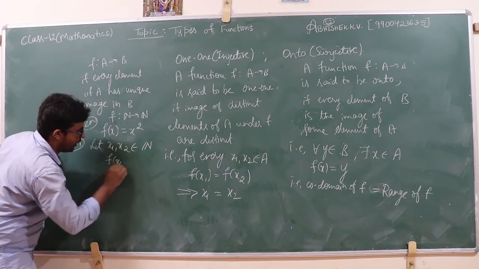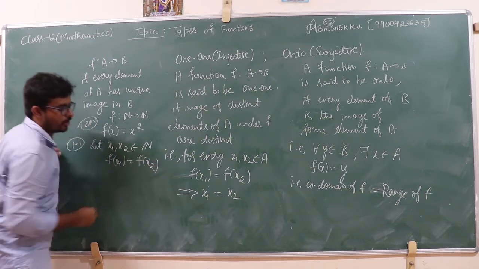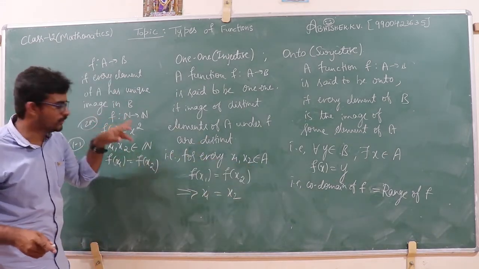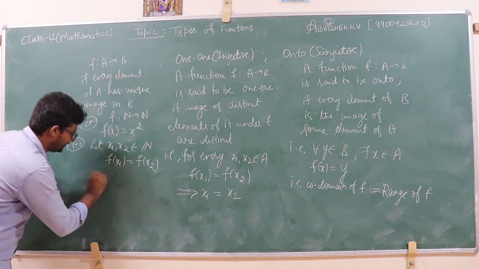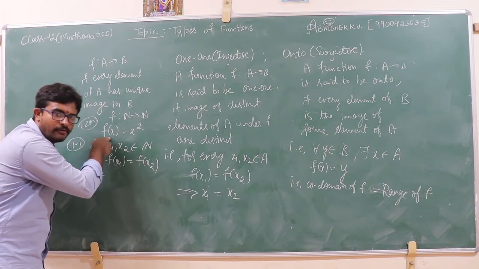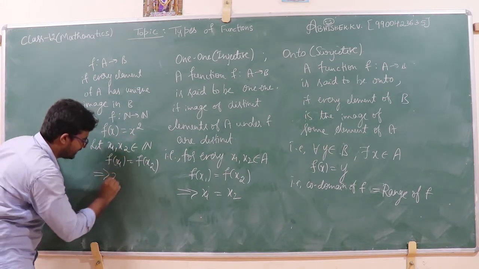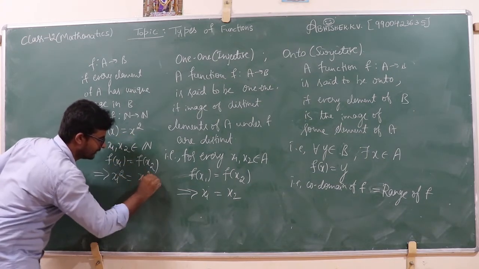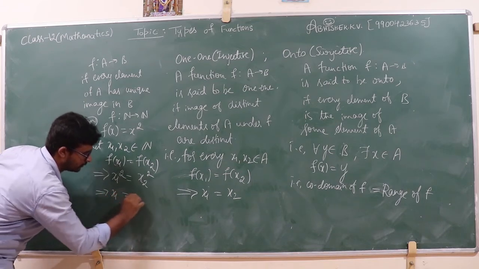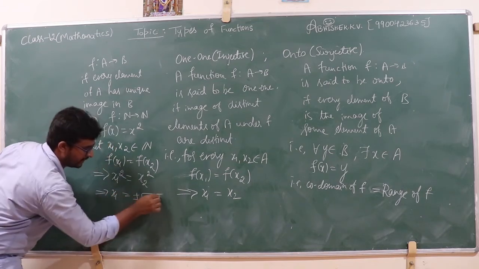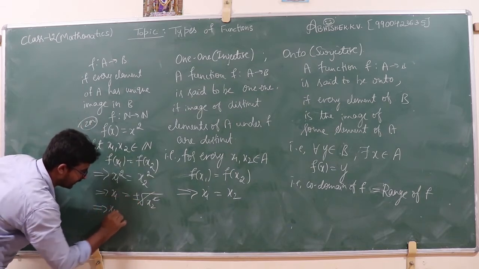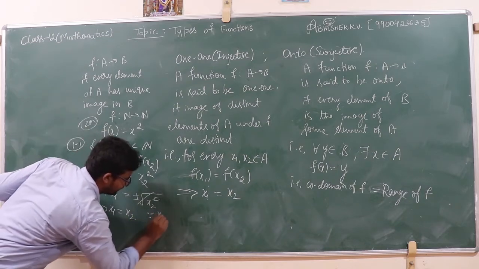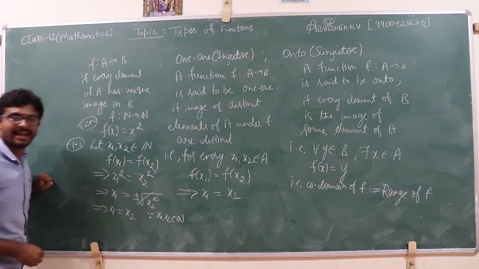See, f of x1 is equal to f of x2. According to the definition, x1, x2 belong to the domain. Here domain is the set of natural numbers. f of x1 is equal to f of x2. If f of x is equal to x square, f of x1 is equal to x1 square, and f of x2 is x2 square. This implies x1 is equal to x2, because it does not contain the negative value. Why? Both x1 and x2 belong to the set of natural numbers.